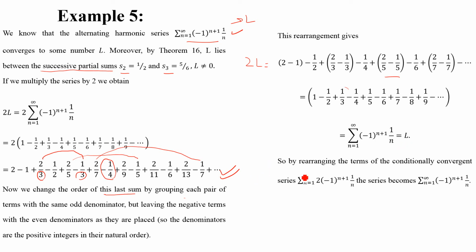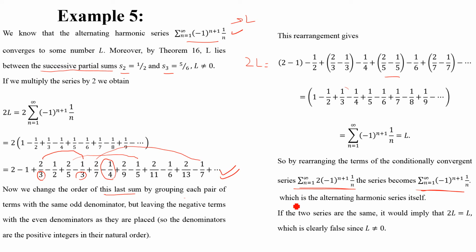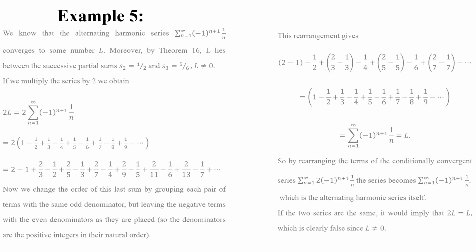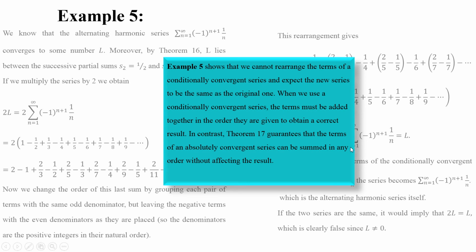Wow. So by rearranging the terms of a conditionally convergent series, 2 times this series becomes the original series, which is the alternating harmonic series itself. If the two series are the same, it would imply that 2L is equal to L, which is clearly false since L is not equal to 0, right? So we have concluded that this example shows that we cannot rearrange the terms of a conditionally convergent series and expect the new series to be the same as the original one.